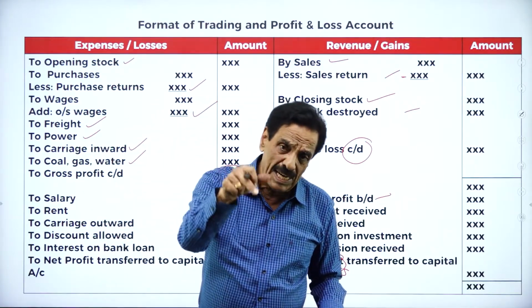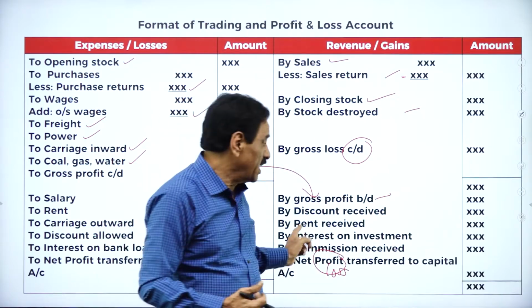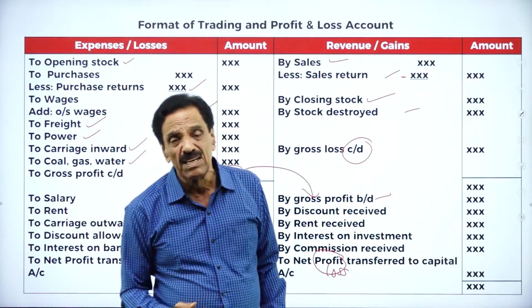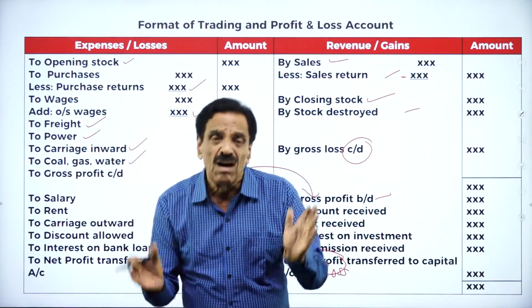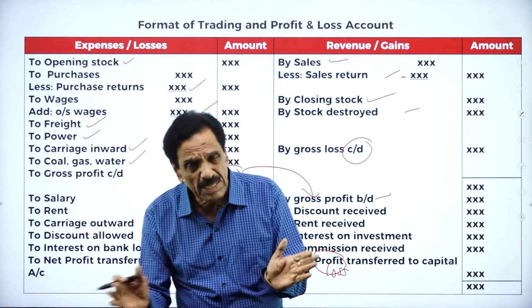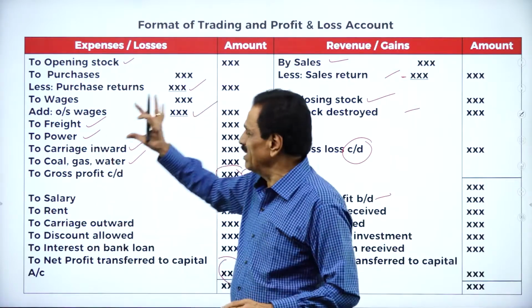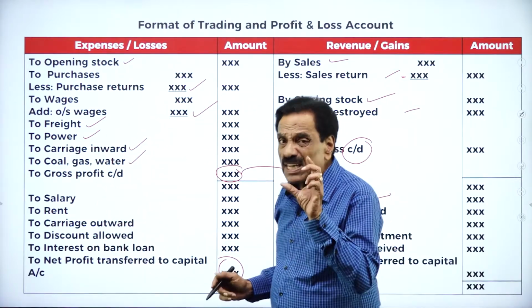Interest on capital is a loss, that will come on the debit side. Interest on drawing will come on the credit side. While you're doing the problem, I will explain what is interest on capital, what is interest on drawing. All the adjustments we are going to explain one by one. So this is a small format, so that we can understand it when you are